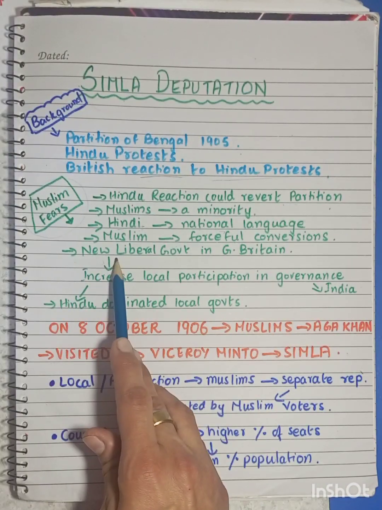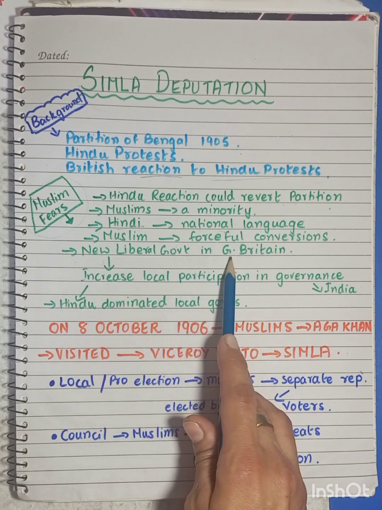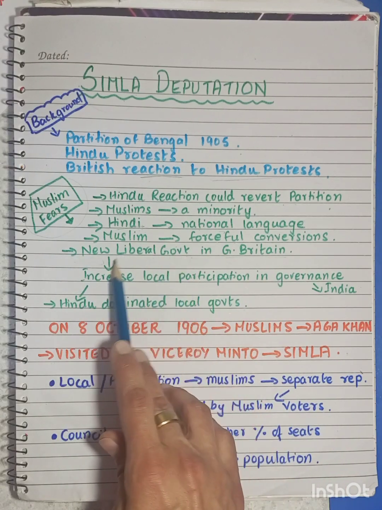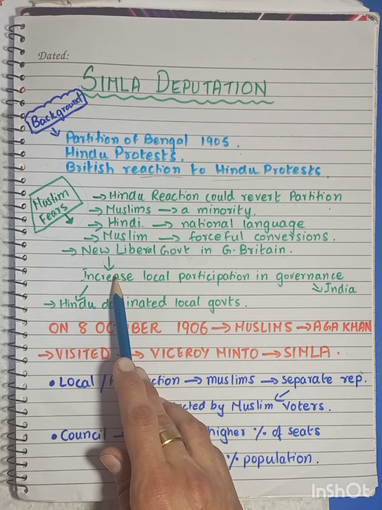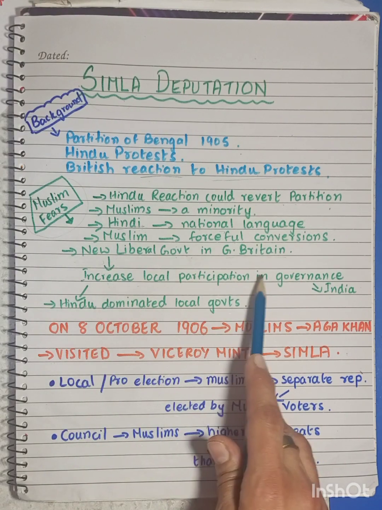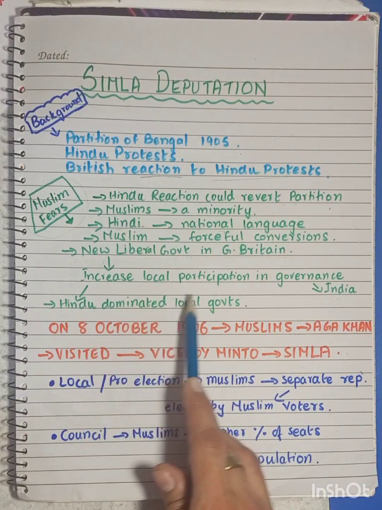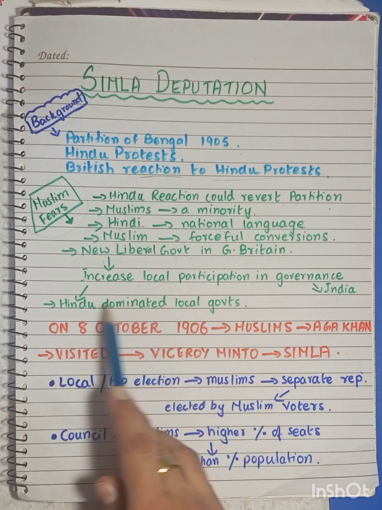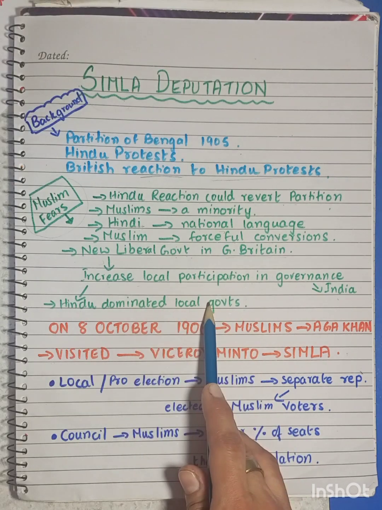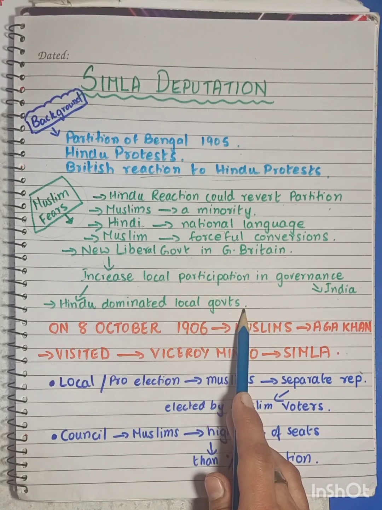Another thing that disturbed the Muslim minds was that a new government had come to power in Great Britain, the new liberal government. This new liberal government was in favor of increasing local participation in the governance of India, which meant that more Hindus would now be in the local governments. Why? Because Hindus were in the majority. If more people were in governance, the majority would get their participation in the local governments.